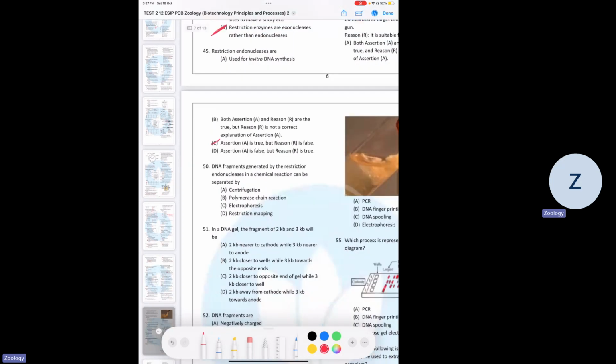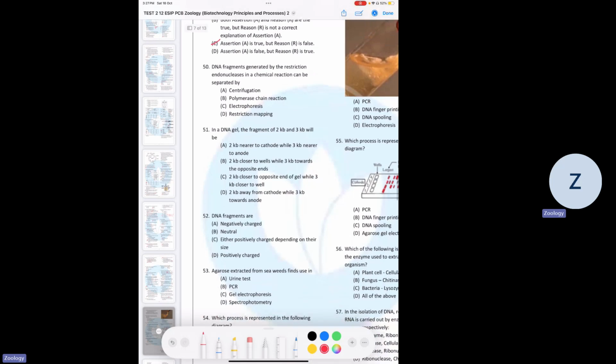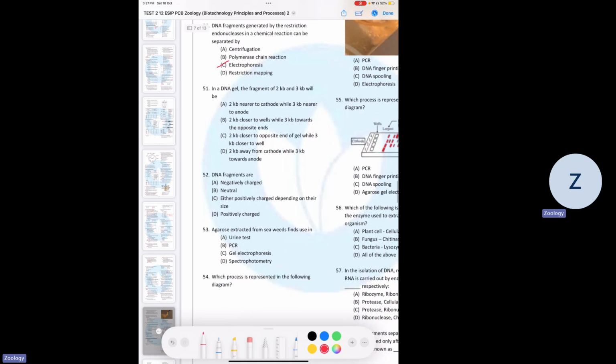50. DNA fragments generated by the restriction endonuclease in a chemical reaction can be separated using electrophoresis, correct? Agarose gel electrophoresis is done. Okay, in DNA gel, the fragment of 2 kb and 3 kb will be, 2 kilobase closer to the opposite end of gel, while 3 kilobase closer to the well. Yes, C is the correct answer because the heavier one is going to be near the well, and the lighter one is going to go farther, more towards the anode side.